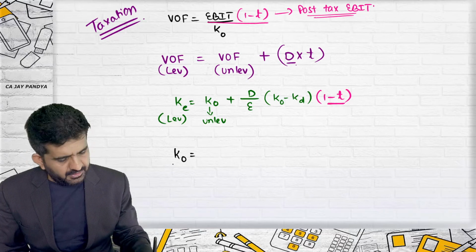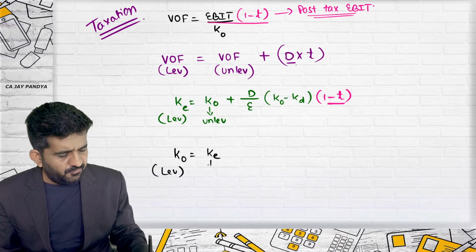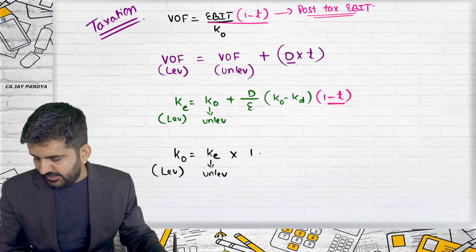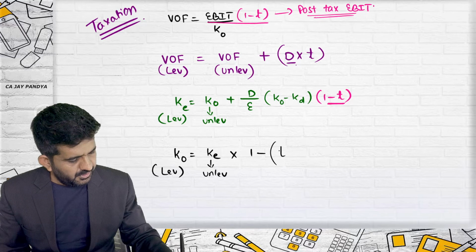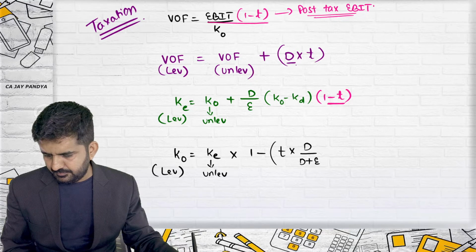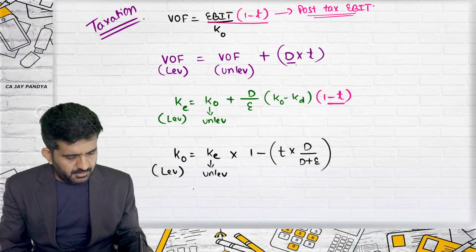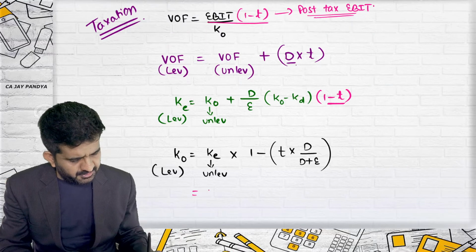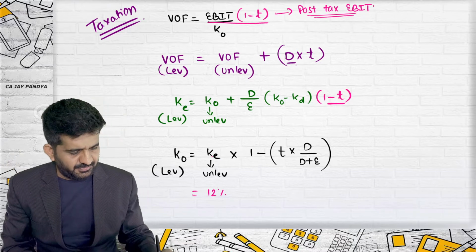KO of levered firm is nothing but KE of unlevered multiplied by 1 minus T multiplied by D upon D plus E. Let me find out in our case. KE of unlevered is 12%. You can even take KO of unlevered because KE and KO of unlevered are the same.